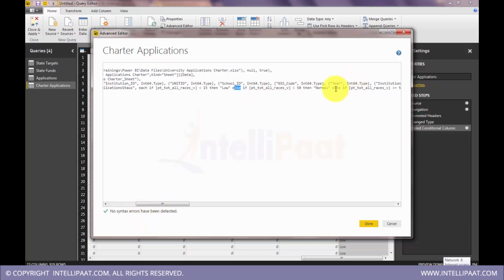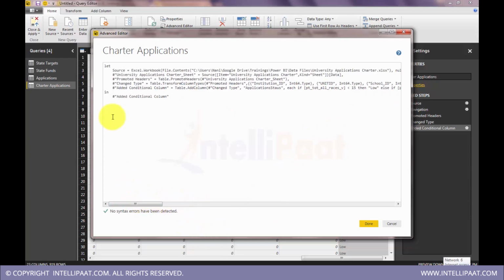So it has similar syntax to other programming languages. Then last is else null, if nothing is specified in the otherwise condition, right? So that's why null. So this is M syntax. So here it will show the last operation. We just added the conditional column here.